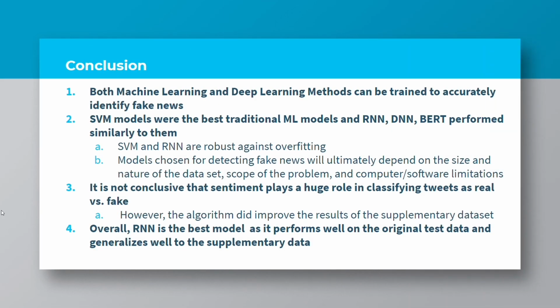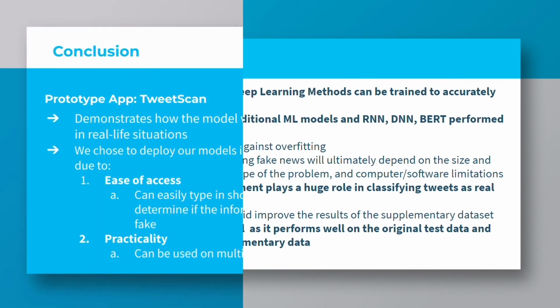The SVM model was the best traditional ML model, but the RNN model was the best model overall. The model chosen for detecting fake news will ultimately depend on the size and nature of the dataset, scope of the problem, and computer limitations.